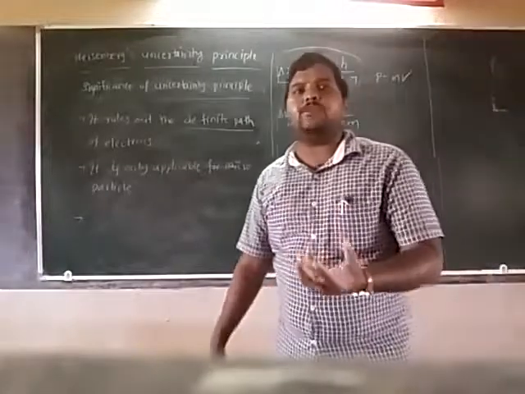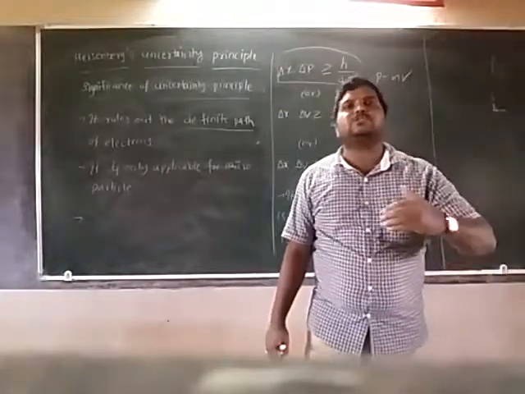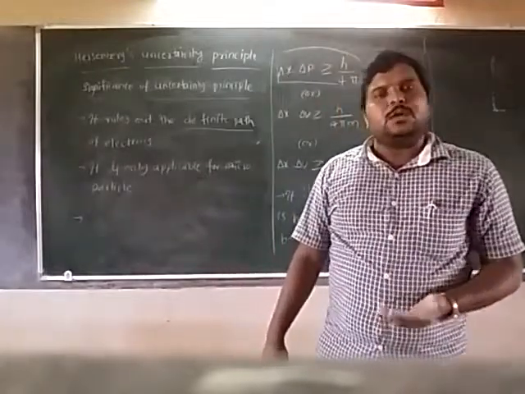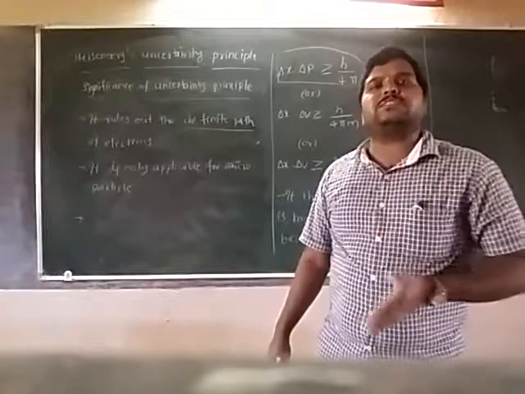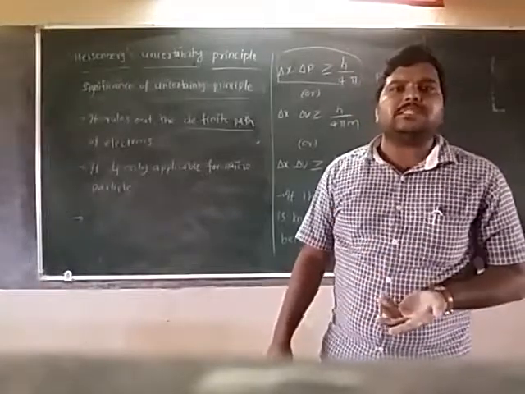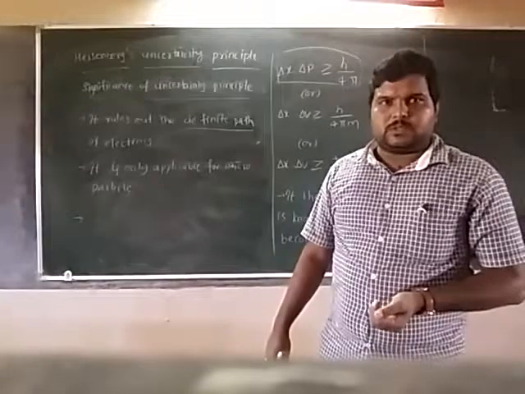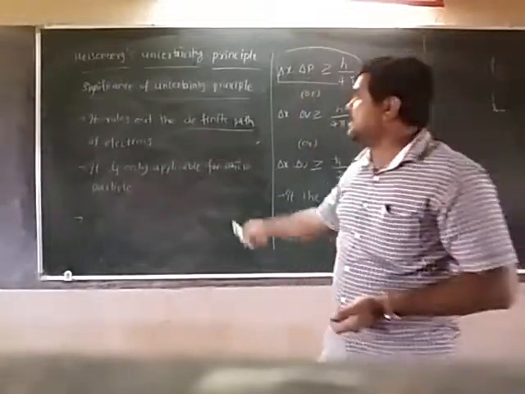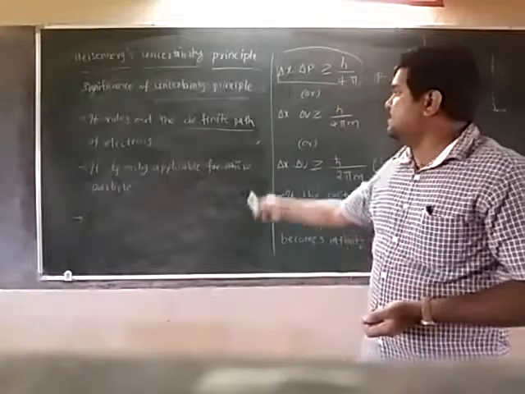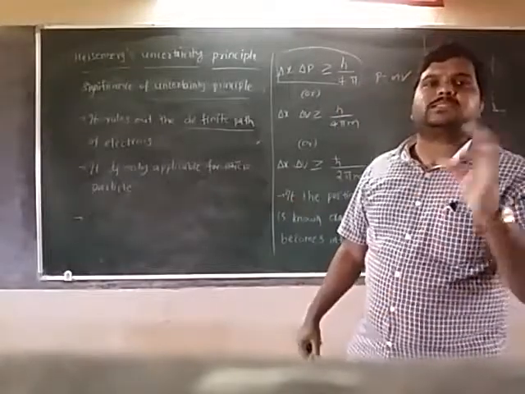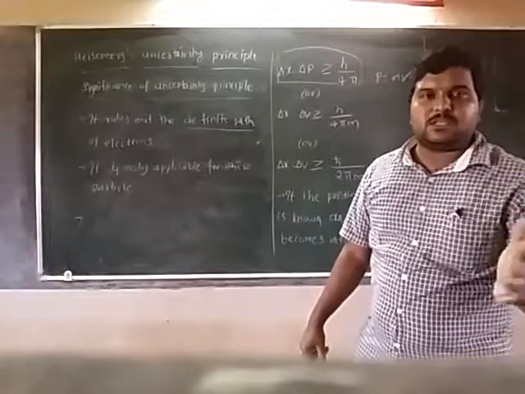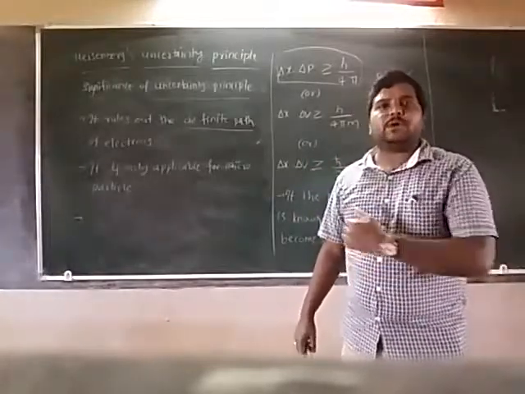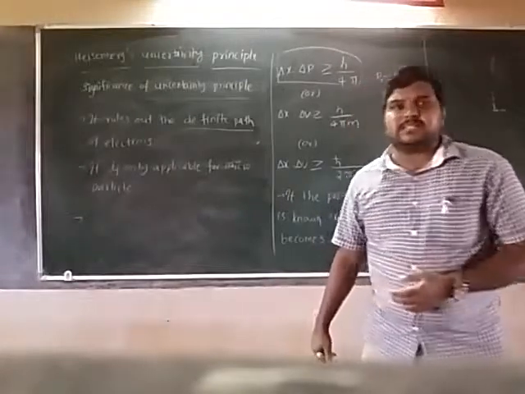If any light falls on that material, it has to change its motion, it has to change its velocity. Yes or no? If the particle does not change its velocity, the Heisenberg uncertainty principle will not work. So it rules out the definite path of electrons, and it is only applicable for microparticles, not macroparticles. So these are the main points of the significance or importance of Heisenberg's uncertainty principle.